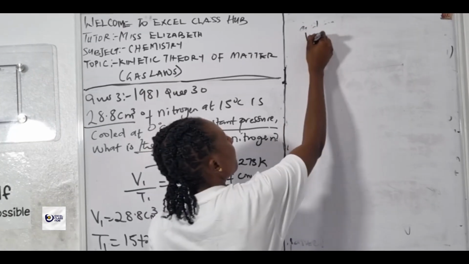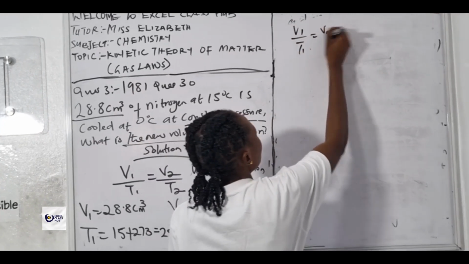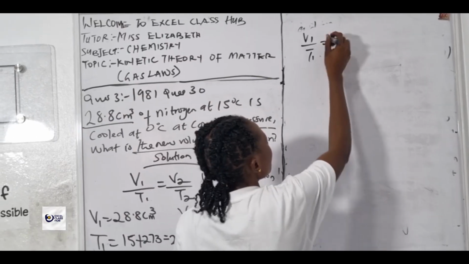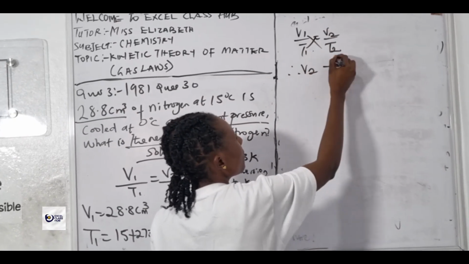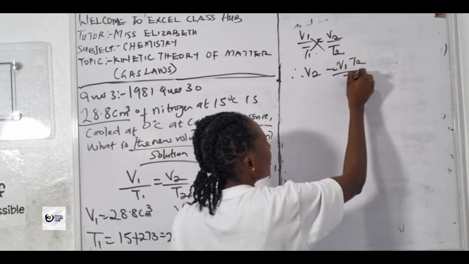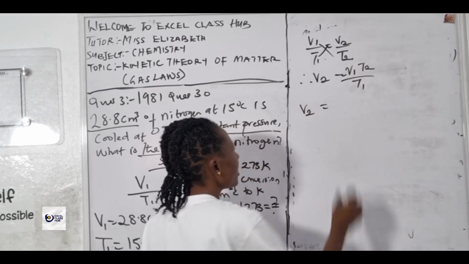Let's proceed. V1 over T1 is equal to V2 over T2, making V2 the subject of the formula. When you cross multiply, V2 becomes V1 T2 over T1. What is our V1?